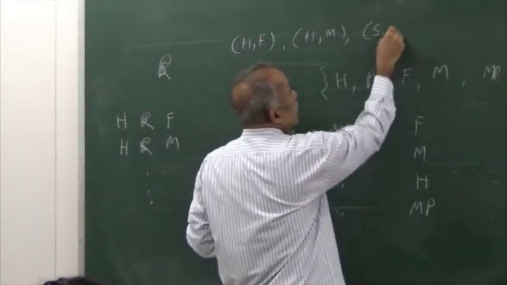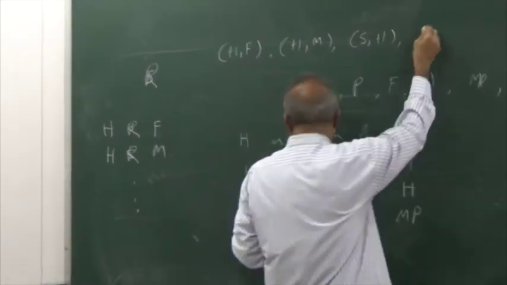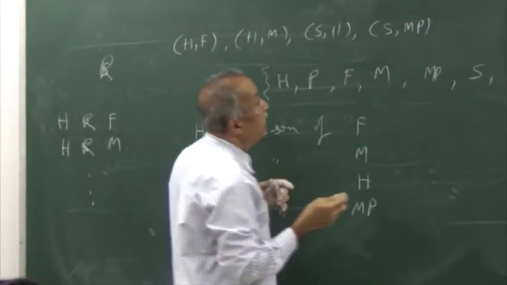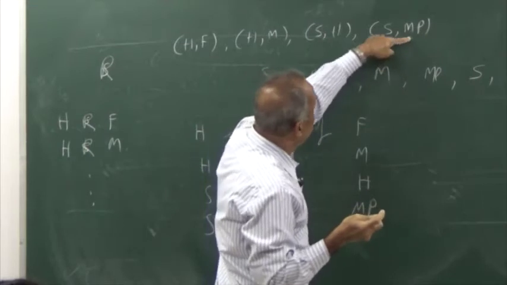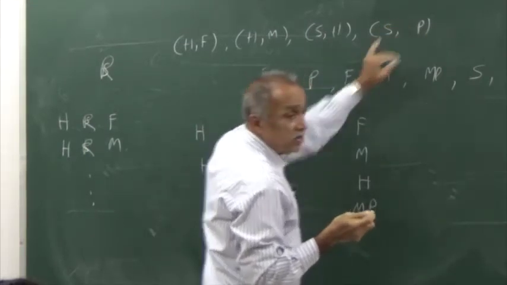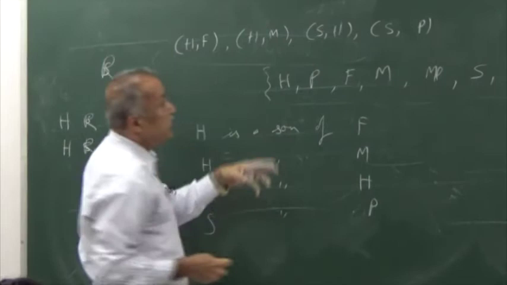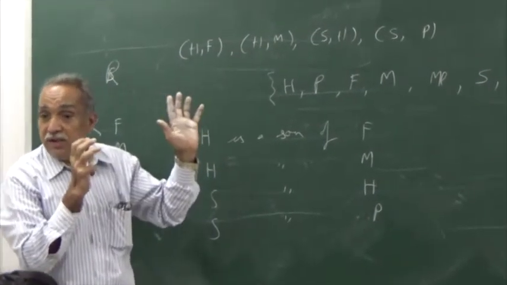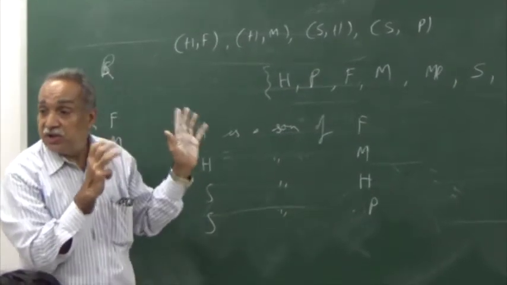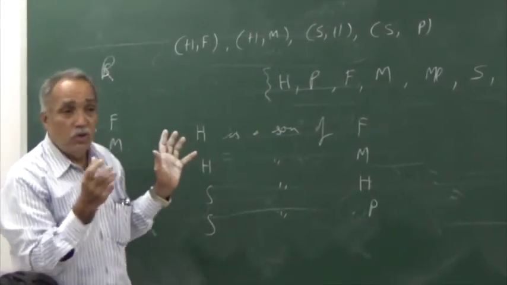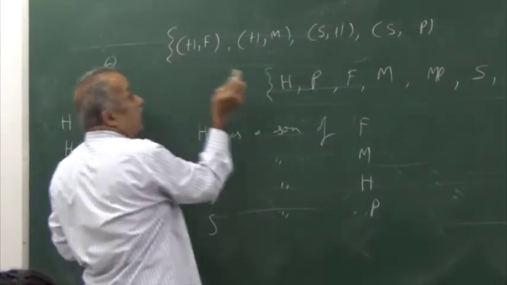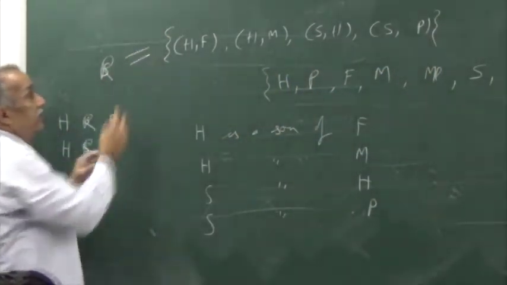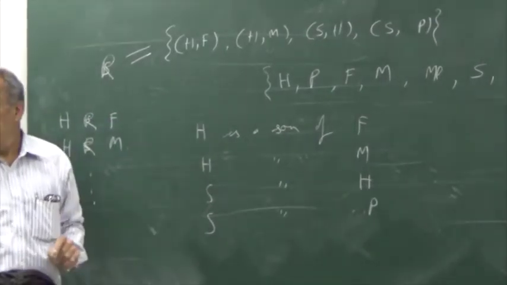SH, SMP. Do you have many more? What about S? No, just P. Is it not? Yes. Is there any more relationship of this kind? No. This completes the description of that relationship that I am considering. So I can say my relationship is completely described by this set of ordered pairs.